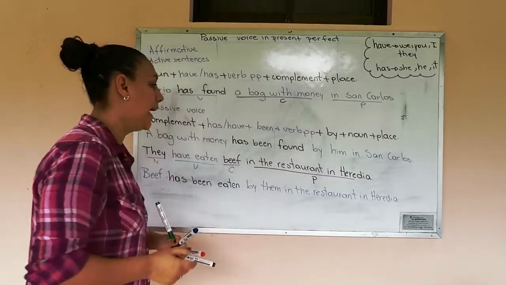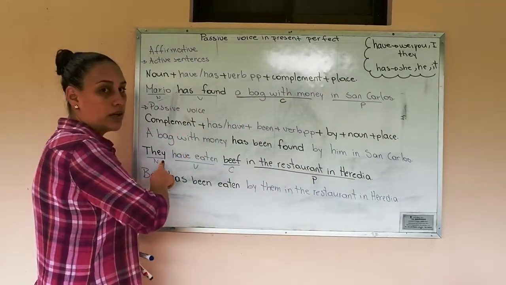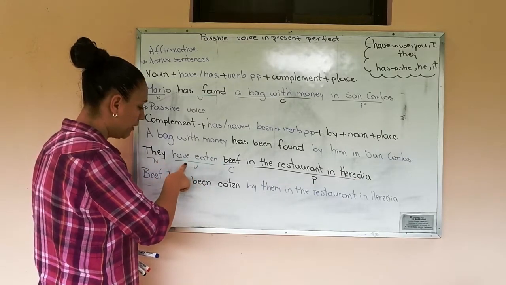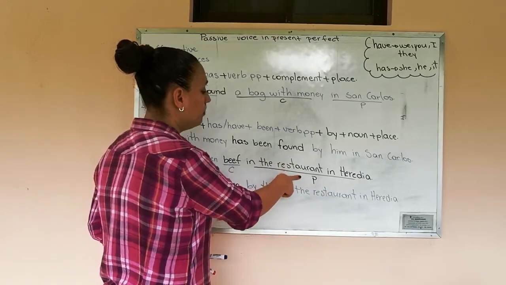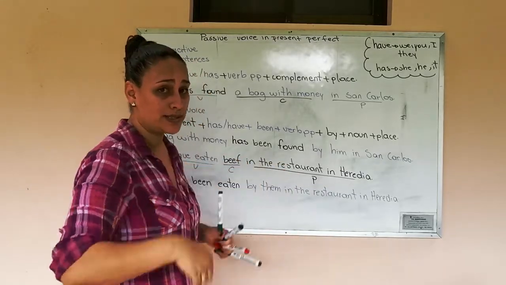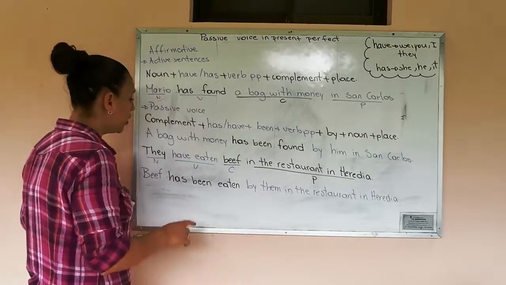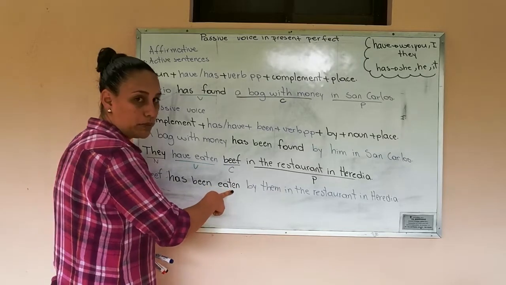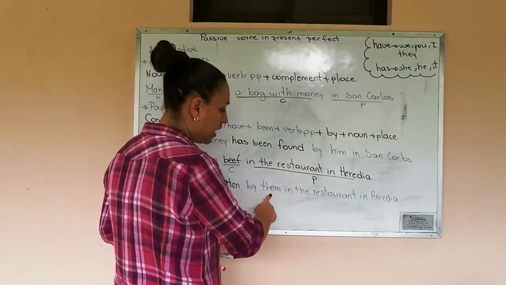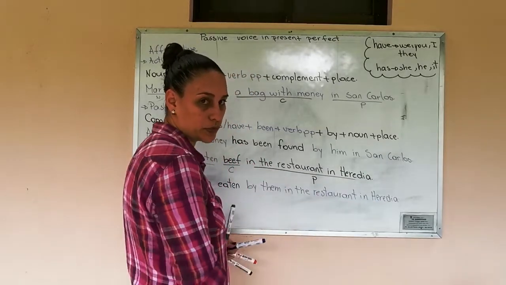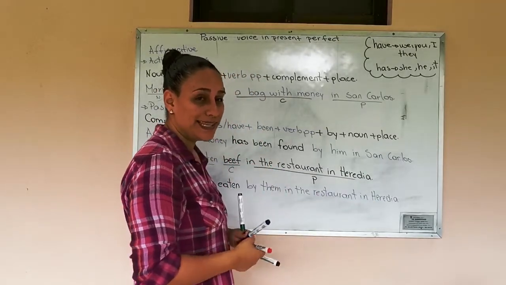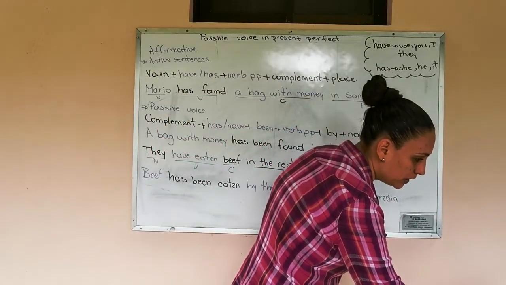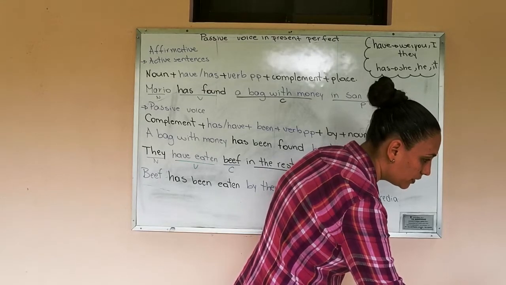Okay. Again, to write sentences in present perfect, we need the noun, the have or has, verb in PP, the complement, and the place. And to rewrite the sentences into passive voice in present perfect, we need the complement, has or have, been, the verb in PP, by, the noun, and finally the place. So I am going to write to explain the negative sentences in present perfect and also the negative sentence in passive voice in present perfect.